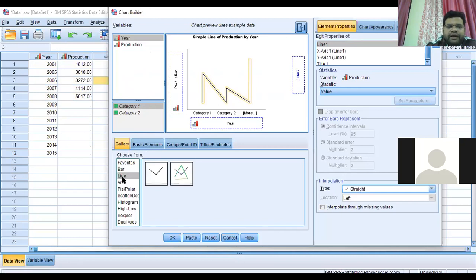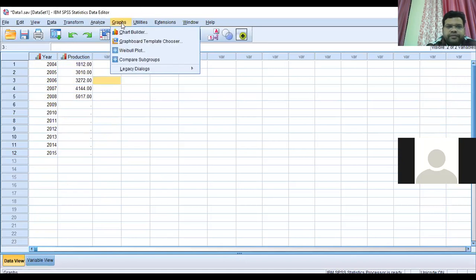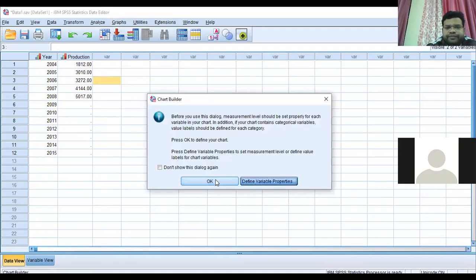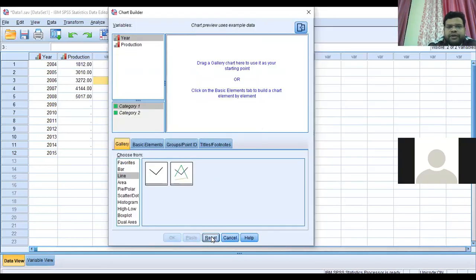Since you want to make a line diagram, click on the line diagram and place the cursor on it. Since it is already done, it's creating a problem, so we will reset it. We click Line, then this line diagram, and drag it over here.